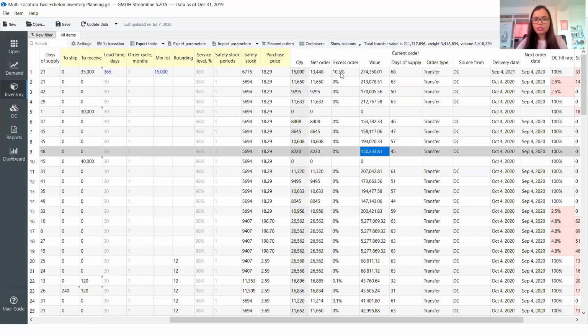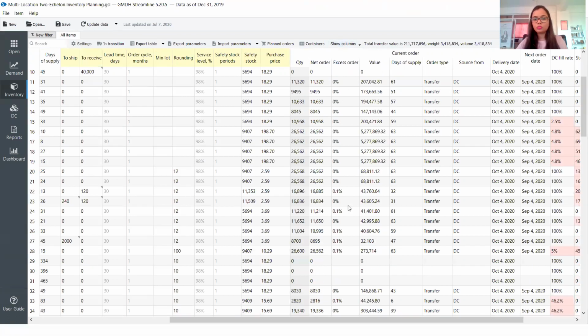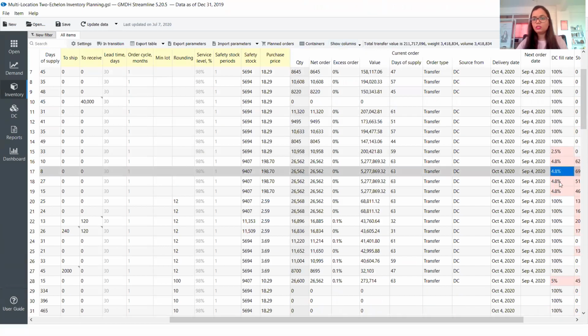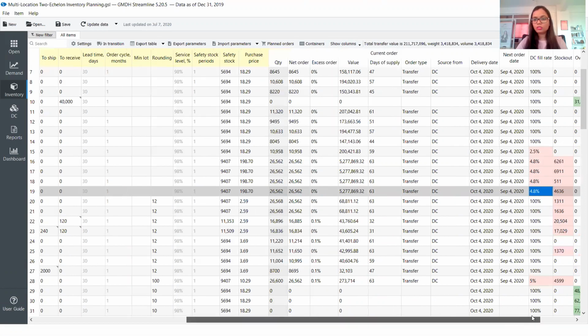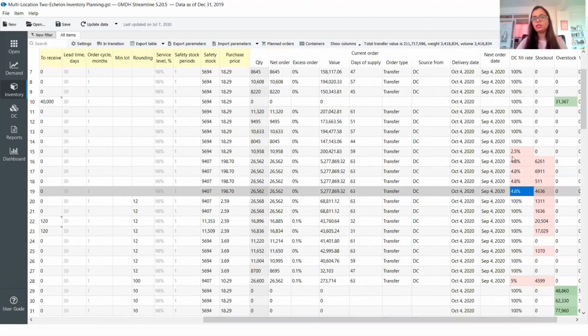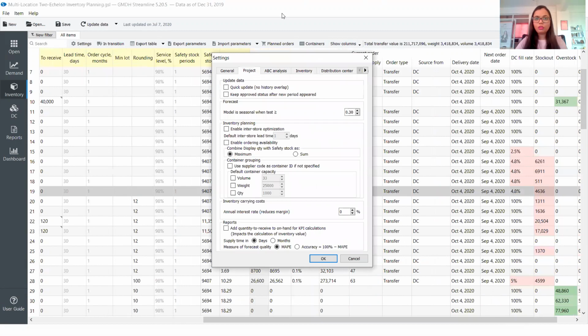We can also look at how much excess we are ordering because of the different constraints that we have put in the system. So it gives me that information. And it also tells me what is the DC fill rate. In this case, there are certain items which would have low fill rate because the distributor is not carrying enough stock. And in such instances, maybe we can make use of the shuffling of inventory.